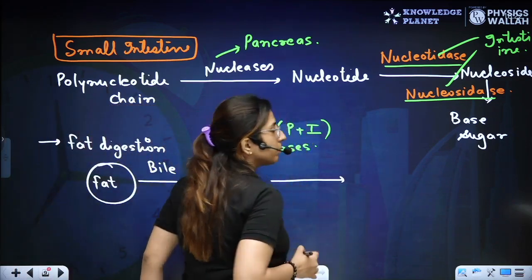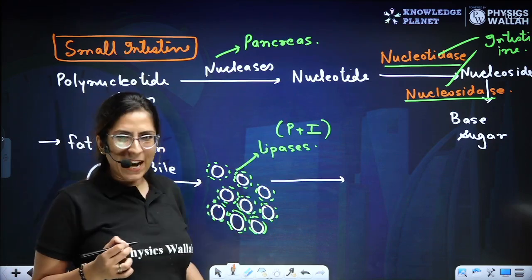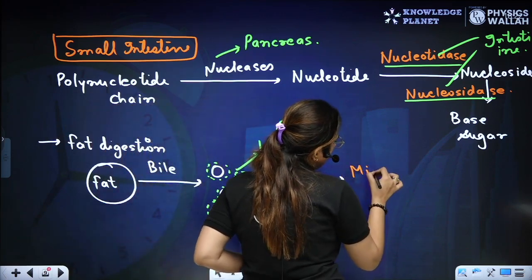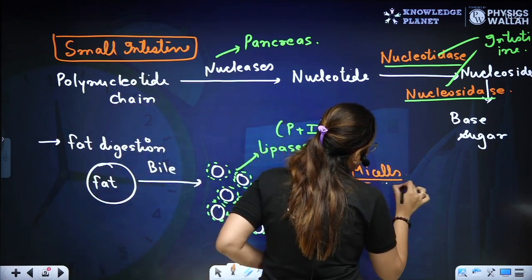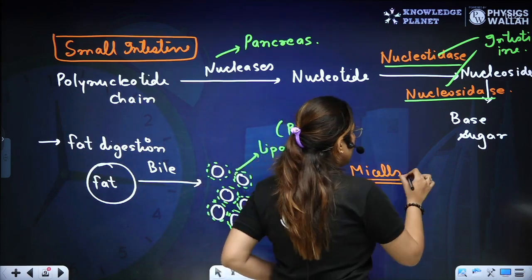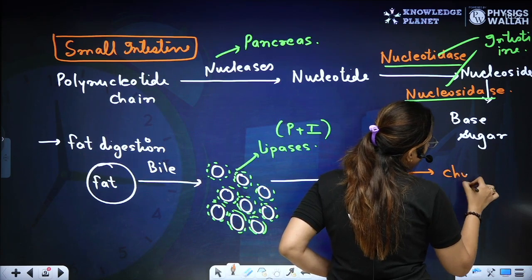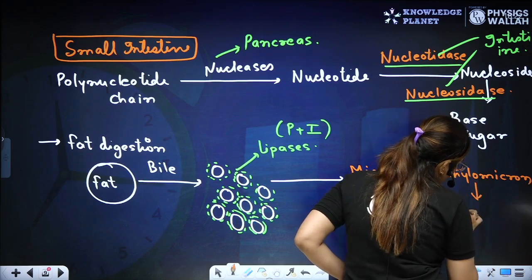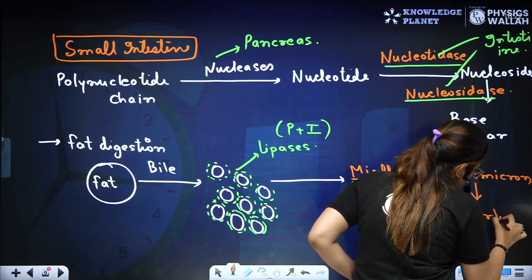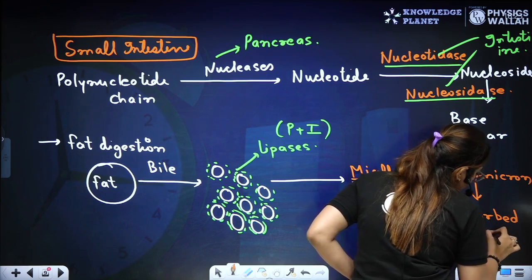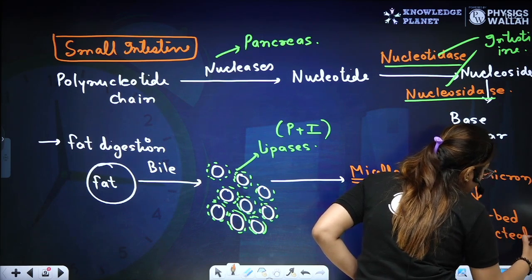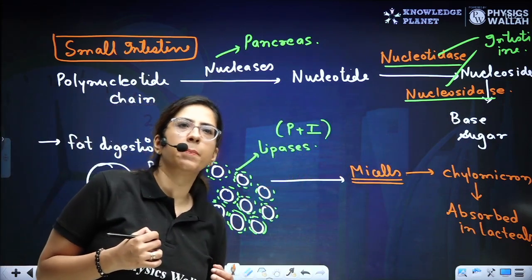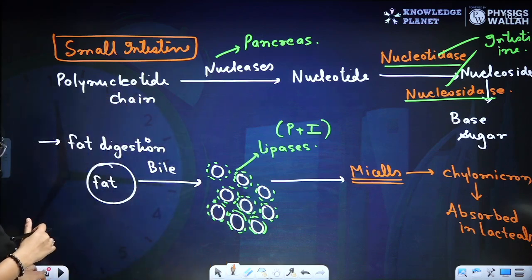Now listen. It is going to digest it, and later on, there will be formation of micelles. From the micelles, it will form the chylomicron, and they are absorbed in lacteals. Lacteals, yes, these are the lymph vessels. Is everybody clear? So this is how the digestion occurs.